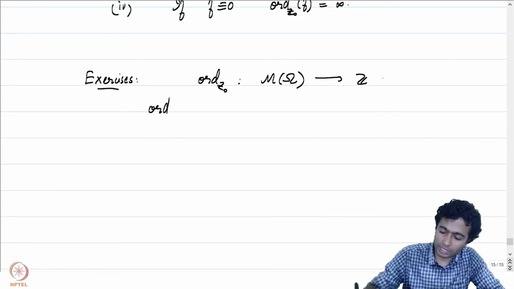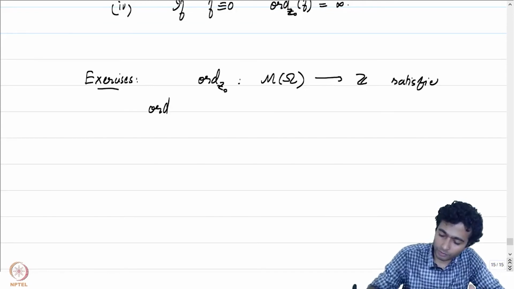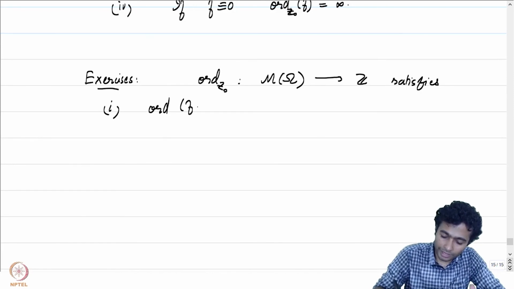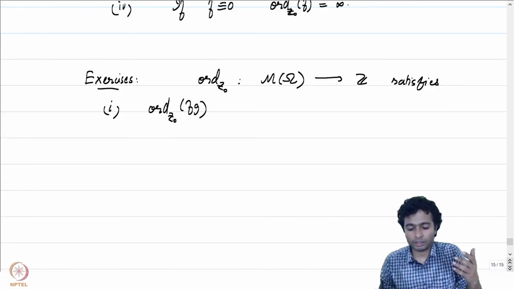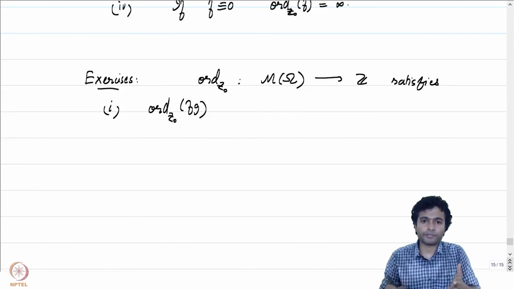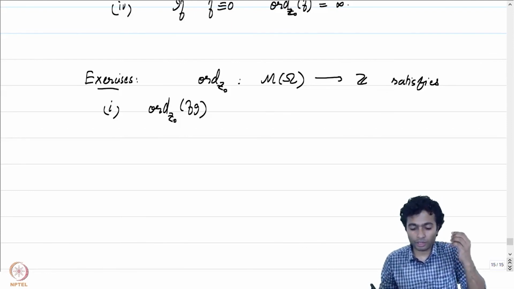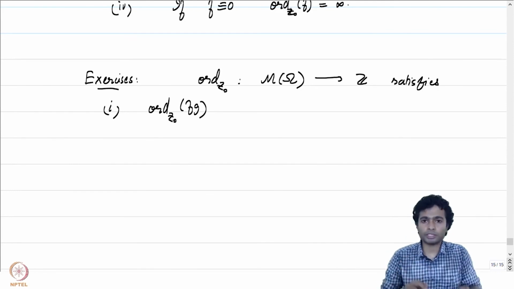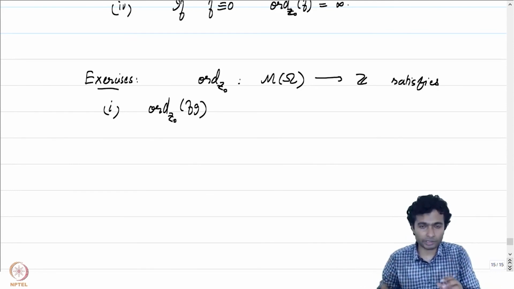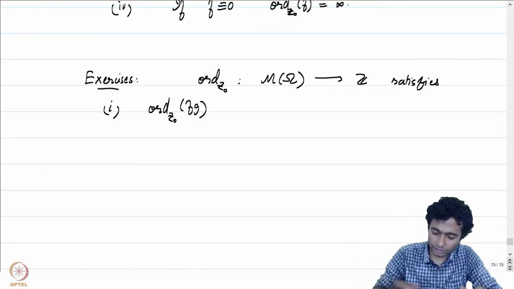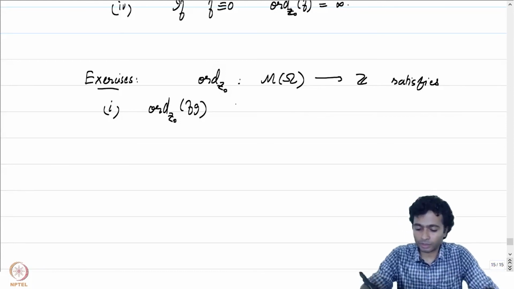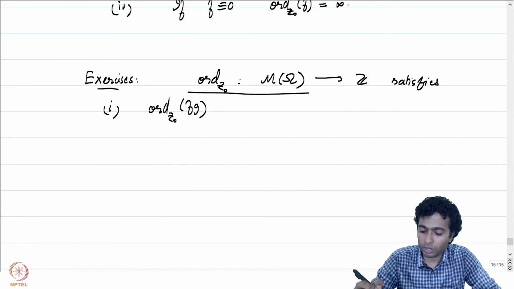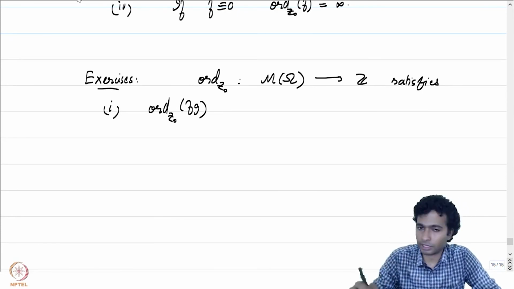and ord satisfies the following. ord of f times g at z0. So there are a few things which I have swept under the rug, namely that to talk about order of f for f in M of omega, one should be able to say that this order is well defined on an equivalence class. That's a very, very simple check. That's the reason why it's not being explicitly spelled out. But nevertheless, one should keep in mind that now we are defining this function on M of omega, which basically is an equivalence class of meromorphic functions.